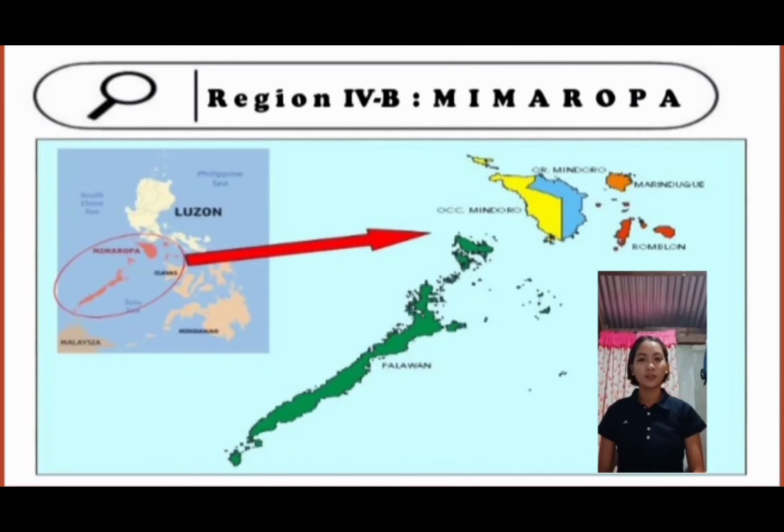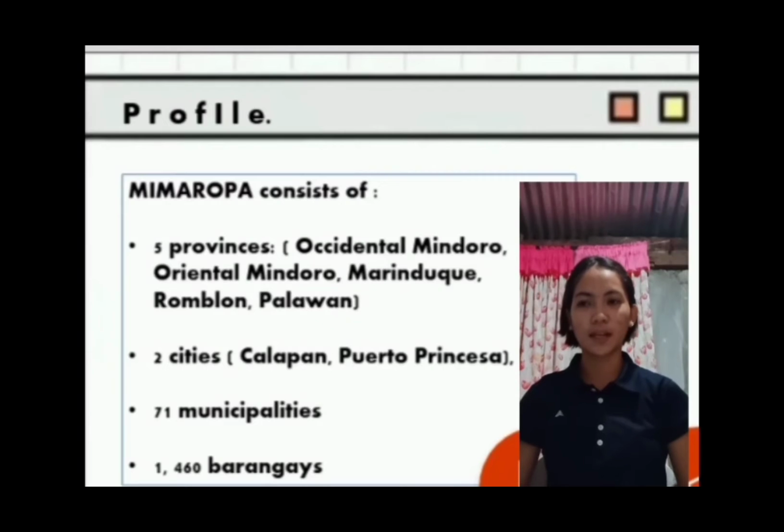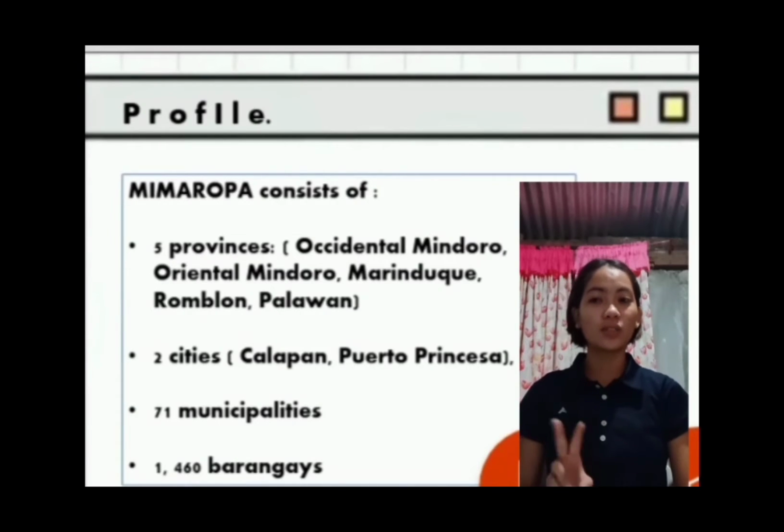Good day, everyone. For today, I'm going to discuss Region 4B, which is the Mimaropa. Did you know that Mimaropa is an acronym combination of its constituent provinces, which are Mindoro, Marinduque, Romblon, and Palawan? Mimaropa consists of five provinces, which are Occidental and Oriental Mindoro, Marinduque, Romblon, and Palawan. Two cities, which are Calapan and Puerto Princesa, 71 municipalities, and